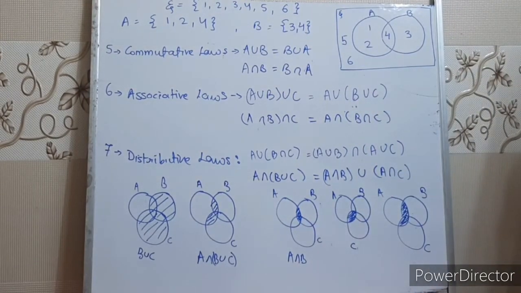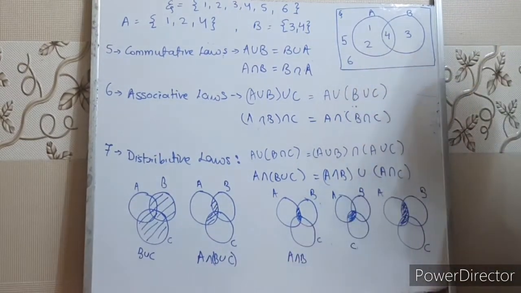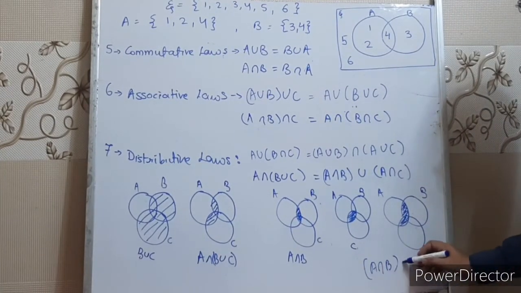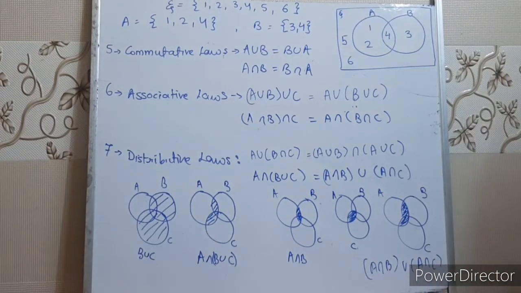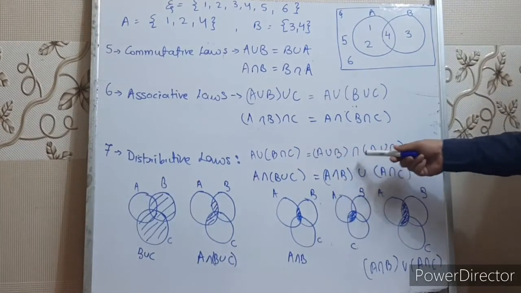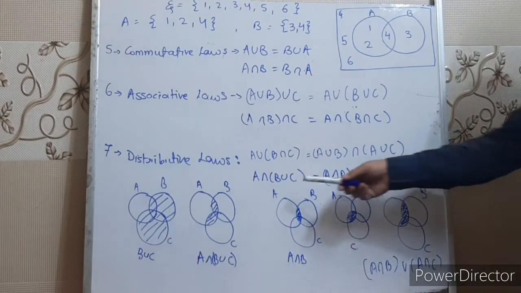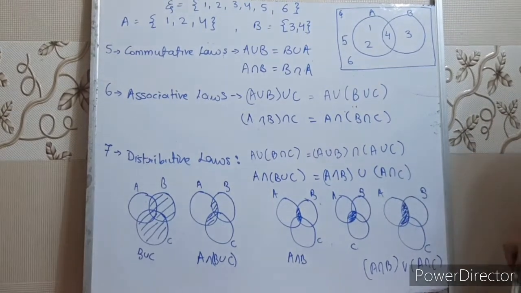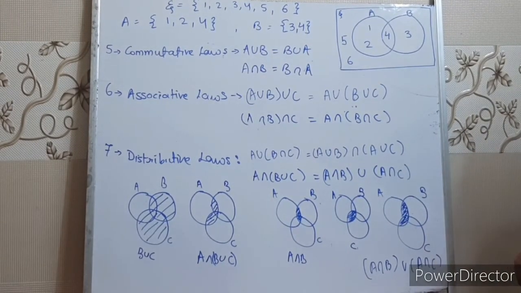That means A intersection (B union C) and (A intersection B) union (A intersection C) are equal. Hence the distributive law says A union (B intersection C) equals (A union B) intersection (A union C), or A intersection (B union C) equals (A intersection B) union (A intersection C). So this I have done by Venn diagrams. Okay, children? Note down please.